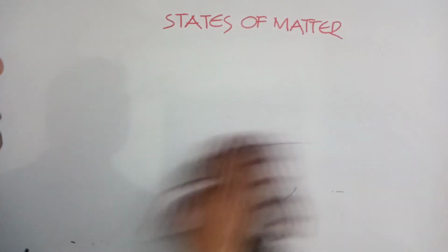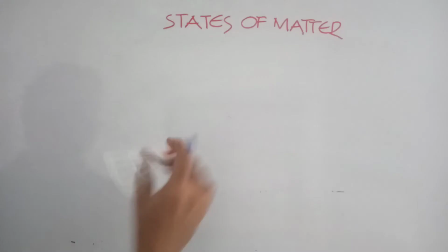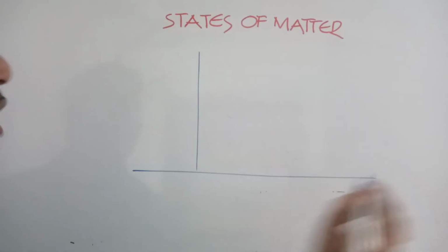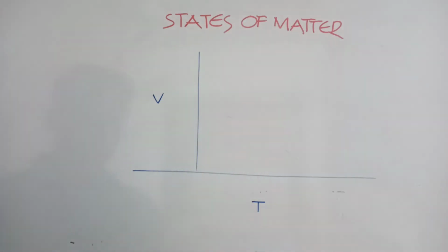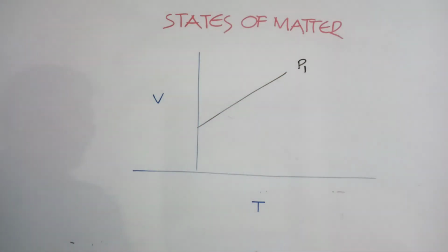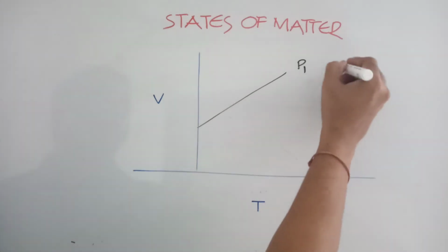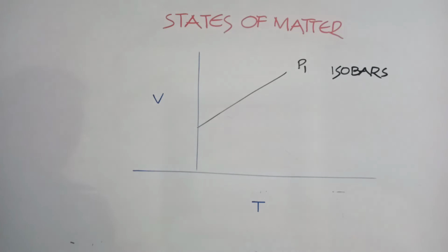So what other things do you need to remember? First, graphs. Graphs are very important. I am taking a volume versus temperature graph. On the y-axis, I am taking volume, and this is temperature. So the graph line will be like this, say at P1, some constant pressure. At constant pressure, the graph lines are called isobars. This graph line is an isobar.